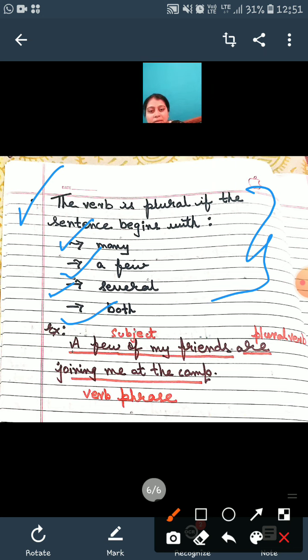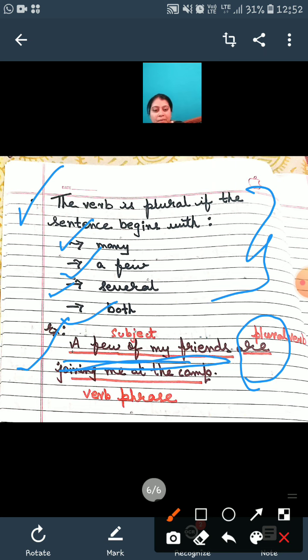Example, look at this. A few of my friends are joining me at the camp. So what is the subject here, guys? A few of my friends. ये मेरा subject हुआ. Are. What is are here? Plural verb. Verb phrase: joining me at the camp. तो जहाँ पे few, many, a few, several, both use होता है, in that case we use are.